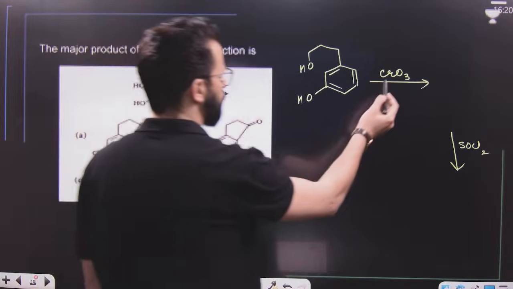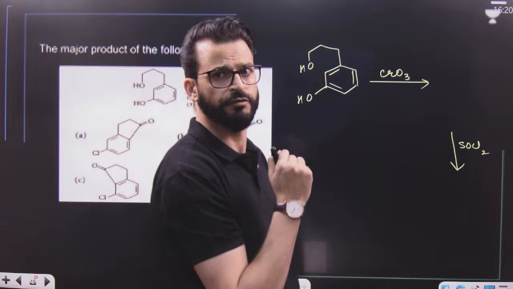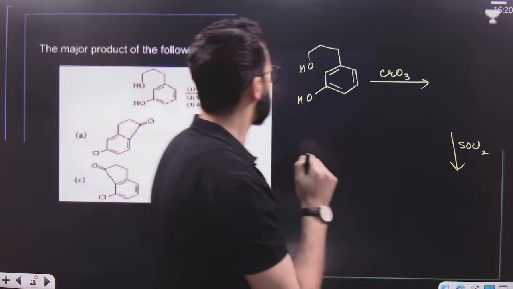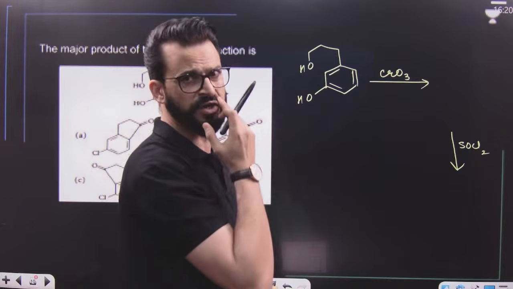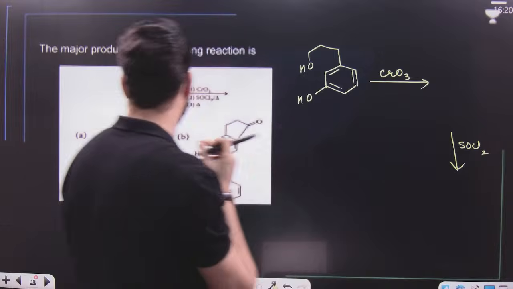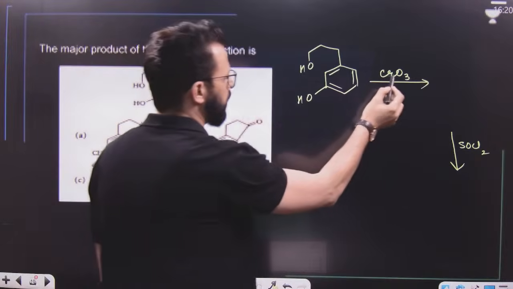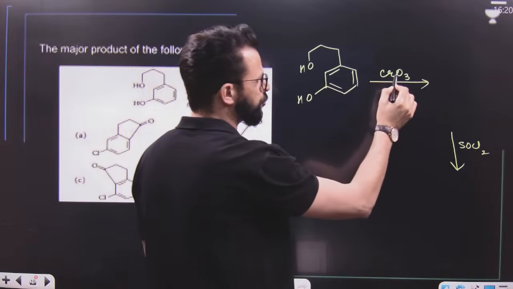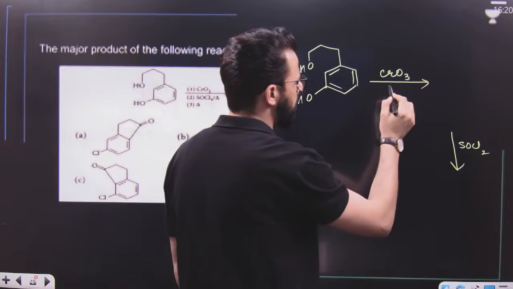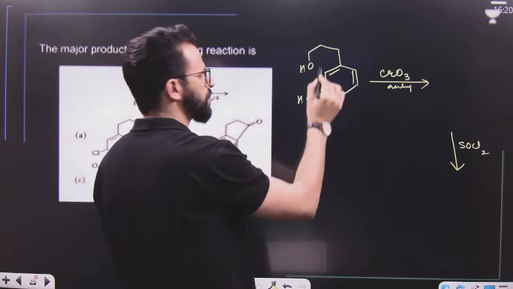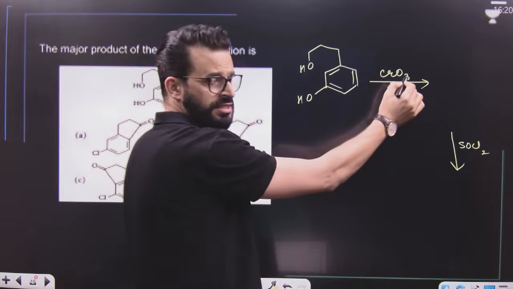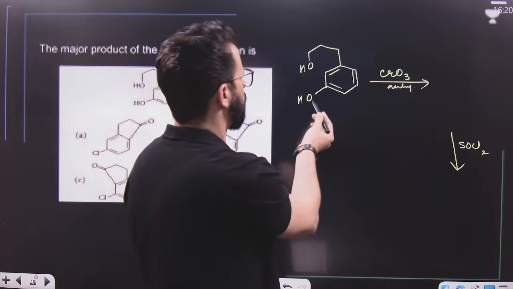First of all, we know CrO3 is an oxidizing agent. Now, CrO3 can oxidize phenol, it can oxidize alcohol as well. But listen carefully, if it is anhydrous, it will oxidize this. But if it is, say for example, Jones reagent, then it can oxidize this as well.